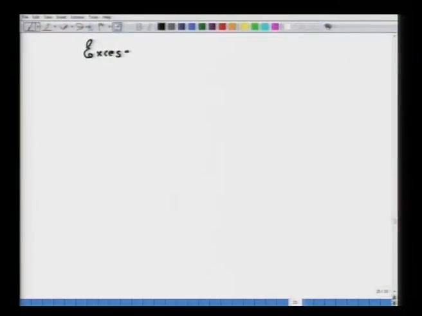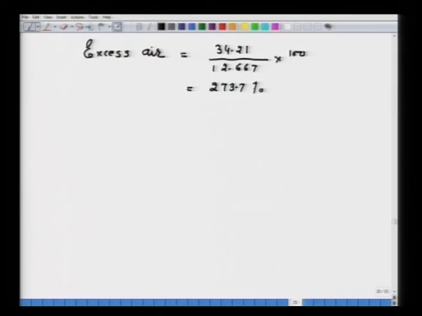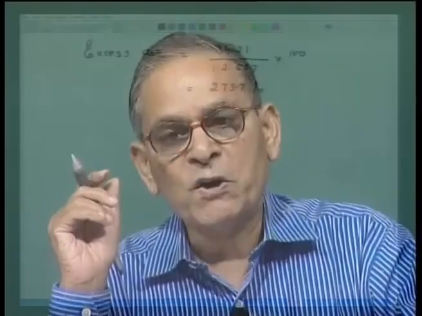To calculate excess air, you can straight away calculate 34.21 divided by 12.667 into 100, that will be equal to 273.7%. Now, in general, excess air is always calculated in terms of the theoretical air.